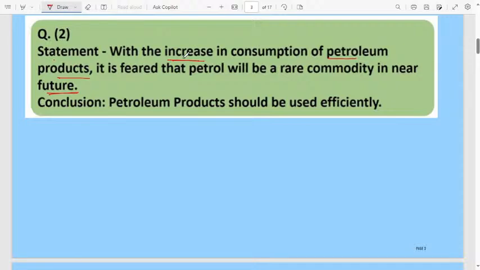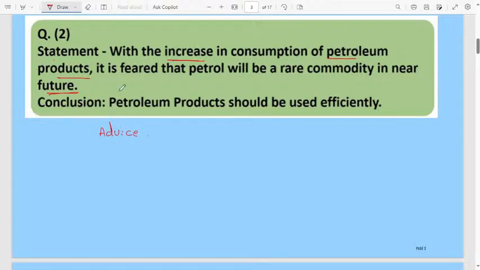Then the conclusion they gave here: petroleum products should be used efficiently. Here they are giving advice.